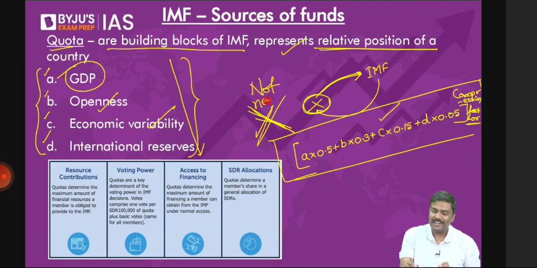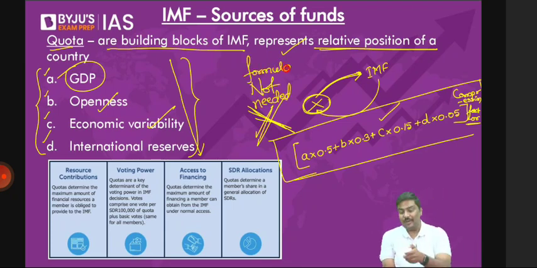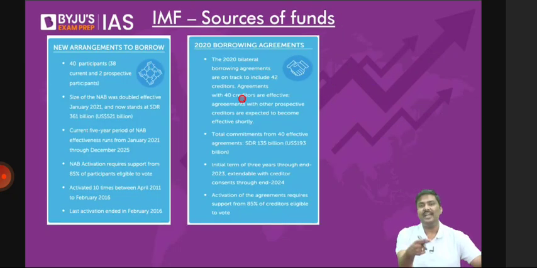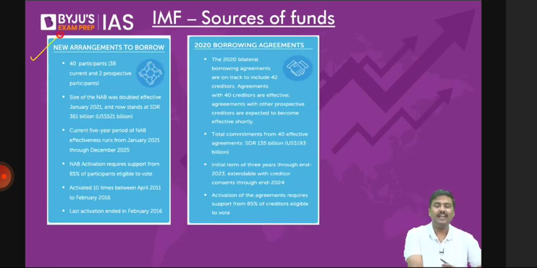Just to make you understand why you don't need to enter into all of these discussions, I've given the data here. So a country's quota is decided, and based on the quota, the member country will contribute money to IMF. So the first important resource for IMF is quota. Second, the new arrangements to borrow, multilateral, and bilateral borrowing agreements.